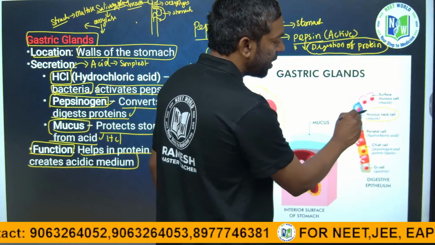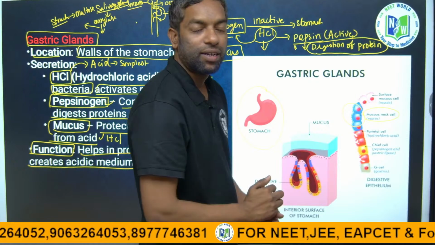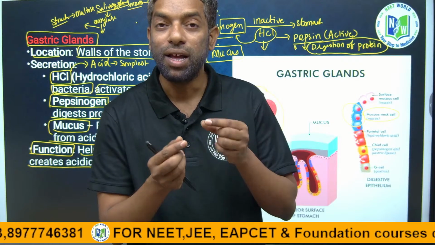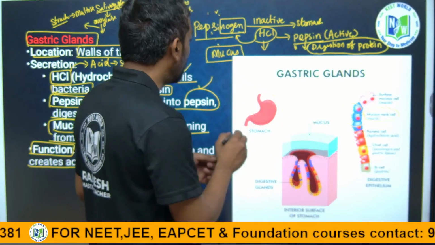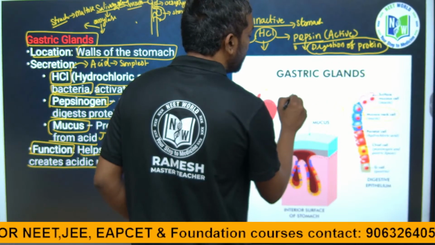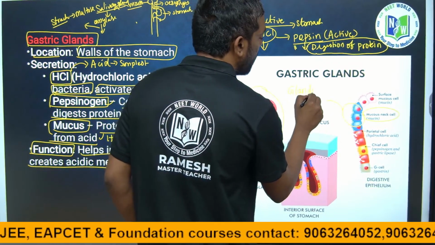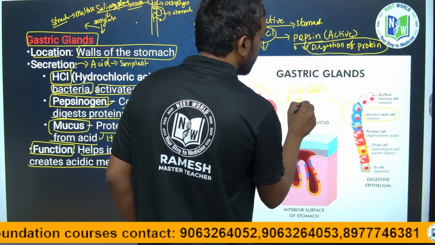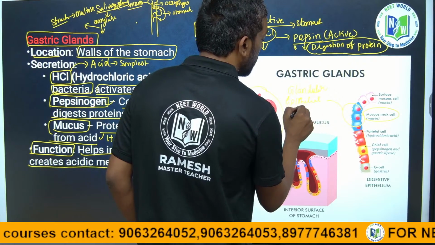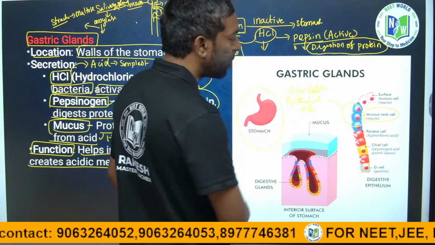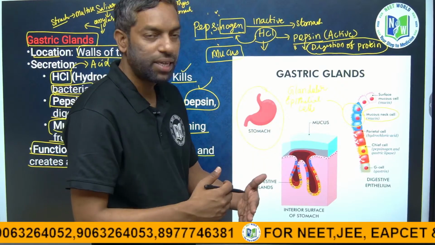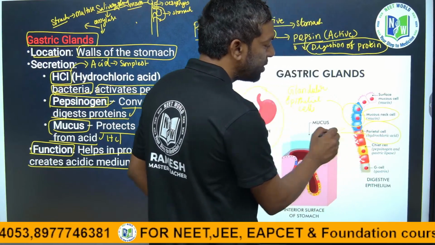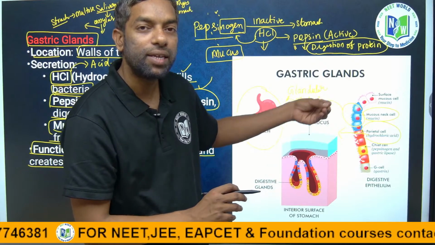Mucus can be produced from these cells, that is, the glandular epithelial cells. Glandular epithelial tissue cells can produce mucus, and parietal cells in the stomach wall can release HCl.